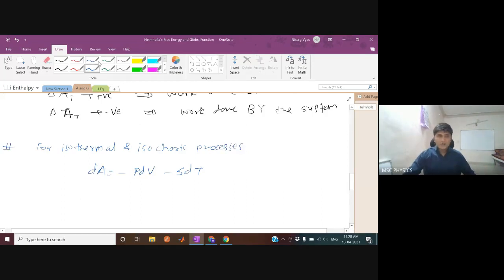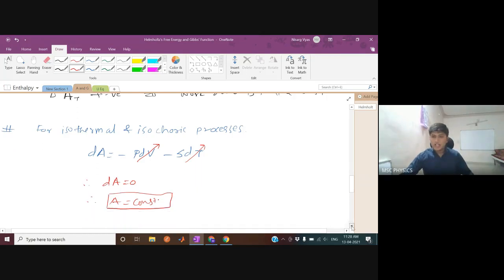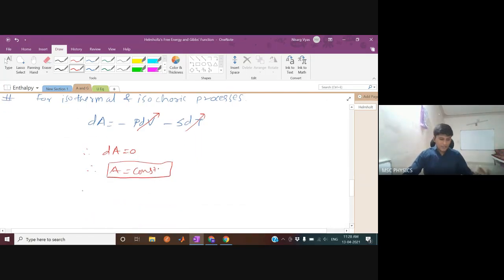For isothermal and isochoric processes, isochoric means no change in volume, isothermal means no change in temperature. Therefore, dA is going to be 0. That means A is going to be constant. It means that in those processes involving no change in volume and no change in temperature, this guy's initial and final values are equal. So let me write it in words.